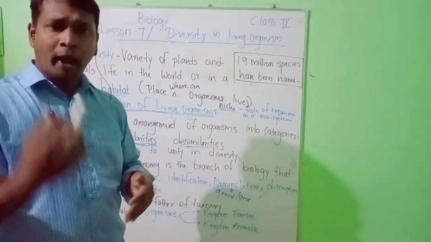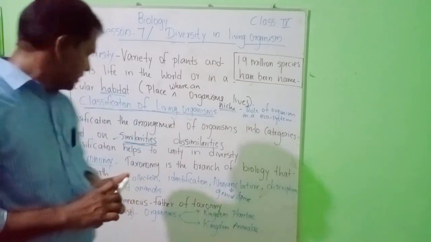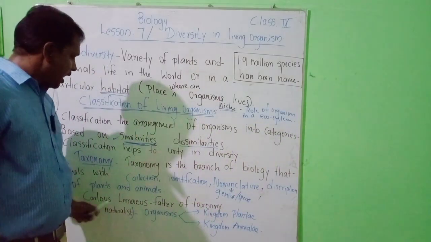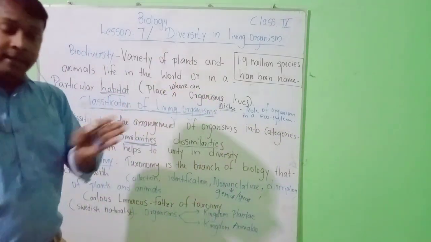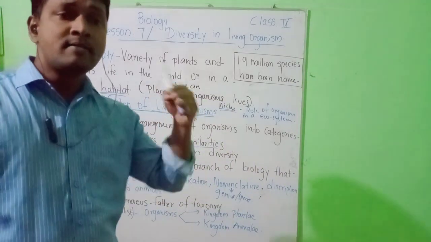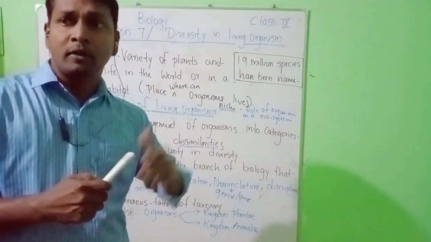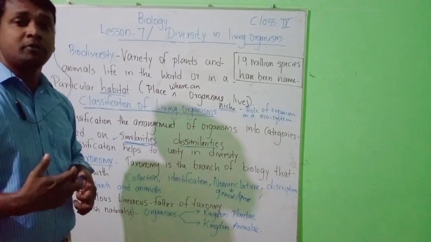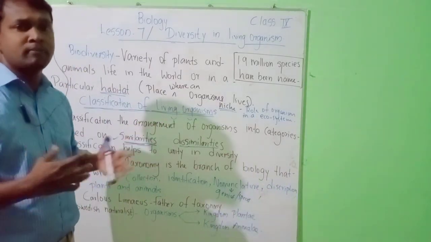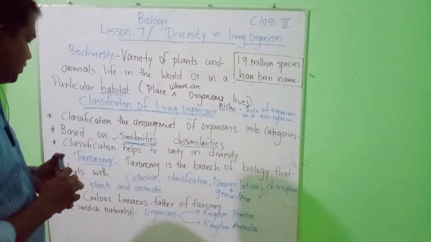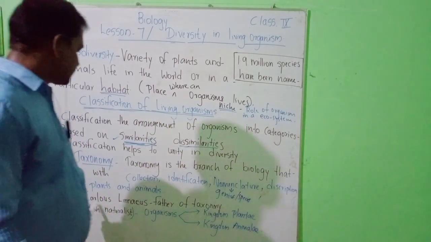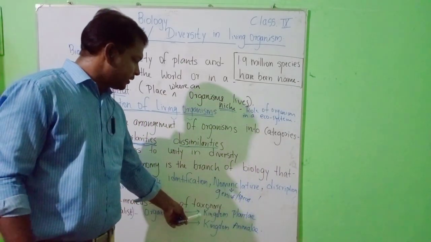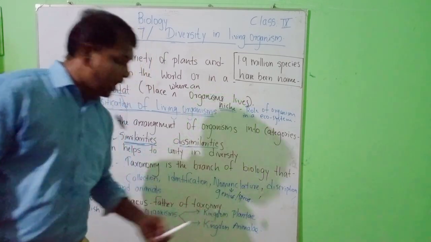So the father is Carolus Linnaeus. Then later, a lot of scientists went through this research and studies, and they got better results. That is why at present we have well-systemized classifications. So, according to Carolus Linnaeus, he described the kingdom Plantae and kingdom Animalia.